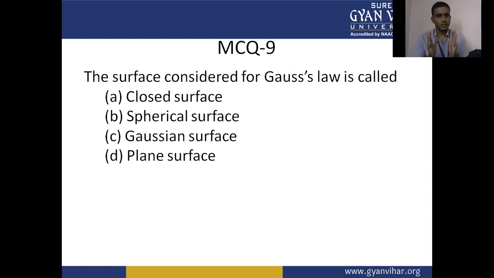The surface considered for the Gauss law is called: A, closed surface; B, spherical surface; C, Gaussian surface; D, plane surface. For the Gauss law, which type of surface have we used in formulating the law?